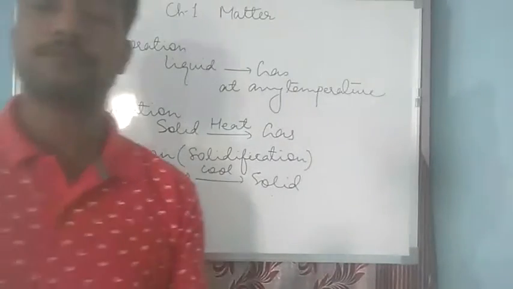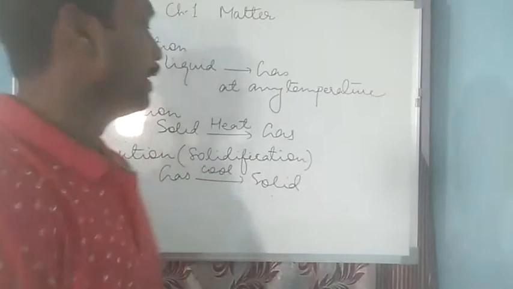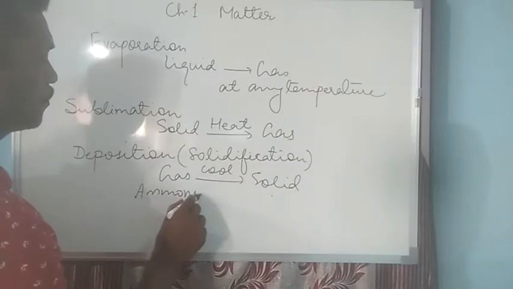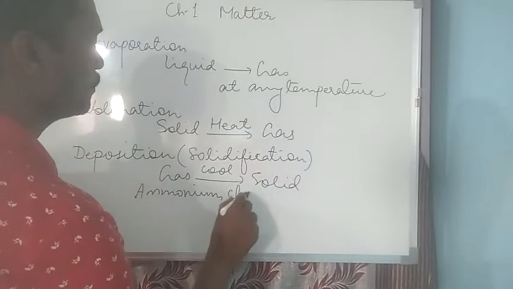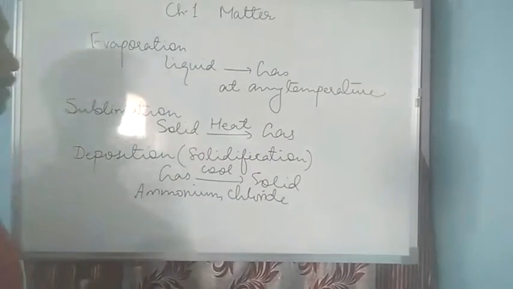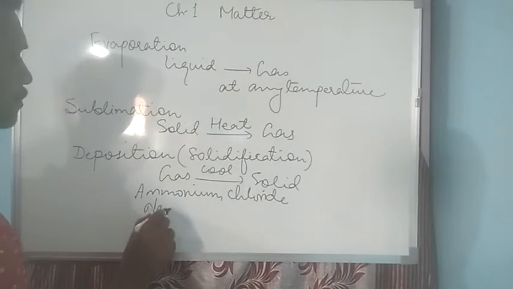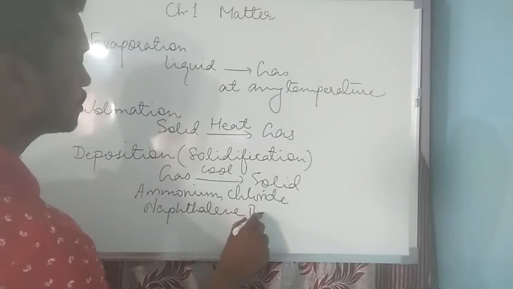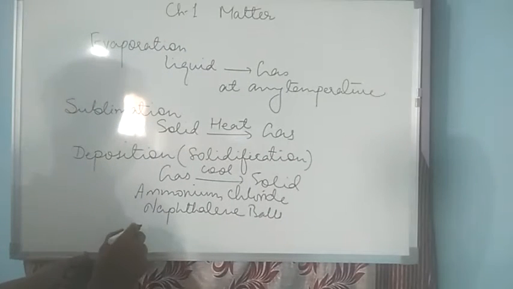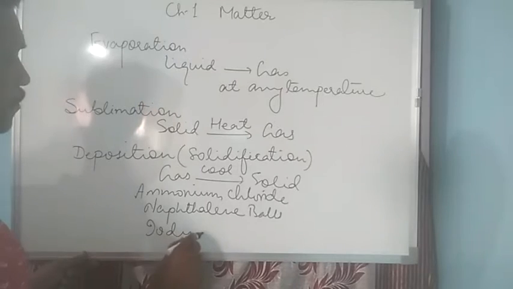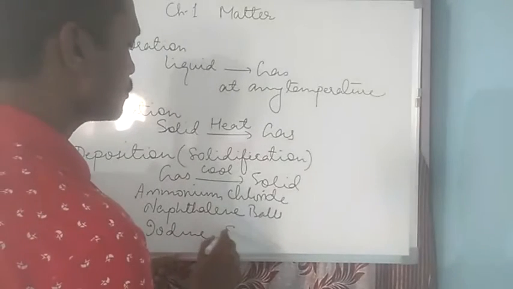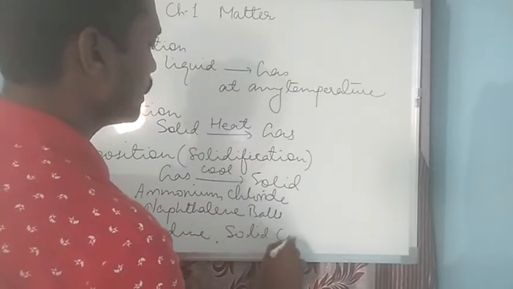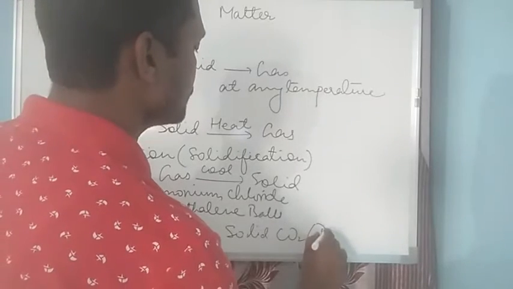Now we have many examples of sublimable solids. We have very common examples like ammonium chloride, then we have naphthalene balls, we have iodine, and also we have solid carbon dioxide, which is called dry ice.